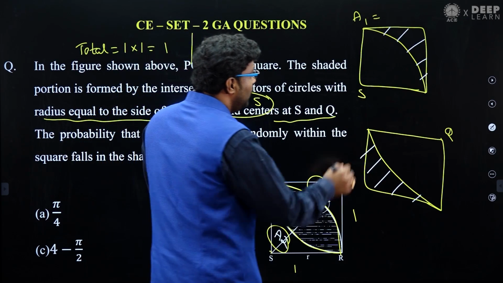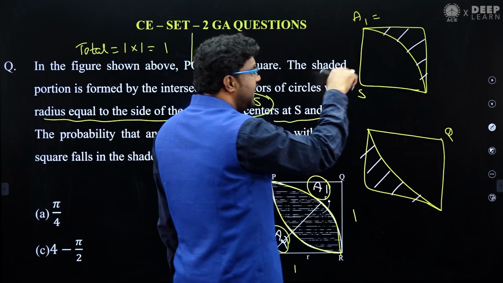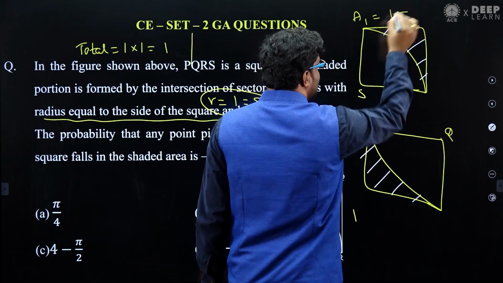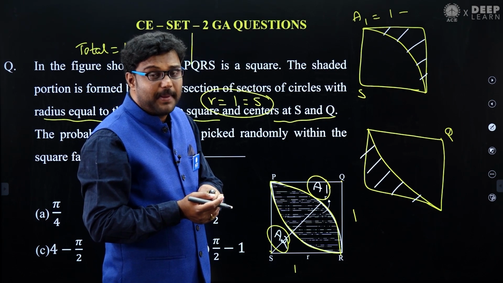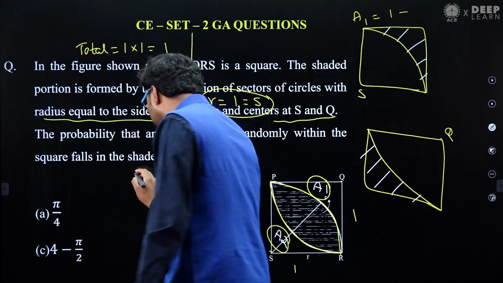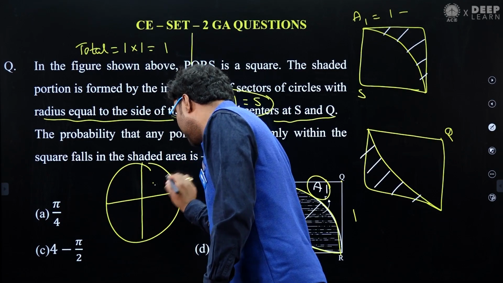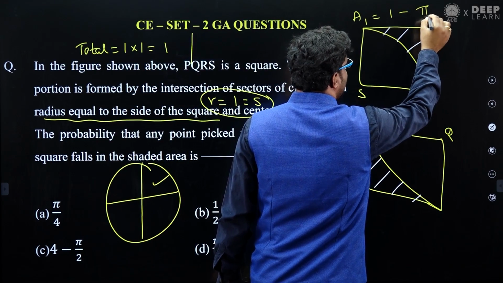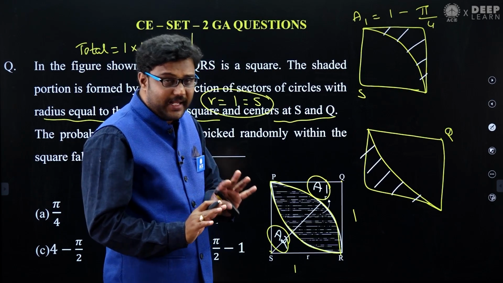Got it? Now, what is this A1 part? A1 is the entire square, if you remove that circle portion. The entire square is 1 unit. The circle portion is nothing but pi divided by 4, because the entire circle is divided into 4 parts, and we want that part. So pi r squared divided by 4, with r value 1, gives 1 minus pi by 4. That's the A1 area.